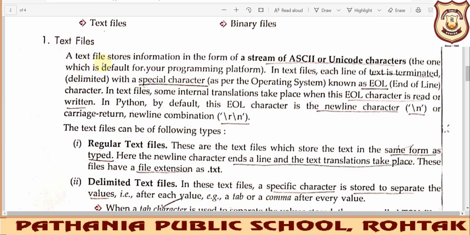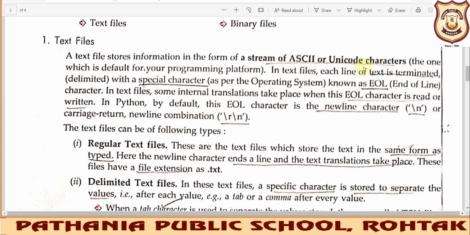A text file stores information in the form of a stream of ASCII or Unicode characters. ASCII stands for American Standard Code for Information Interchange. We have discussed ASCII in our previous videos also.